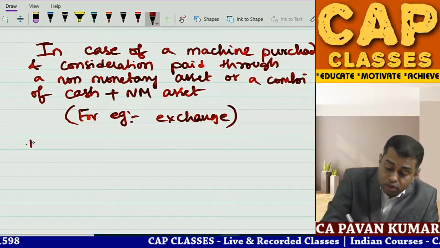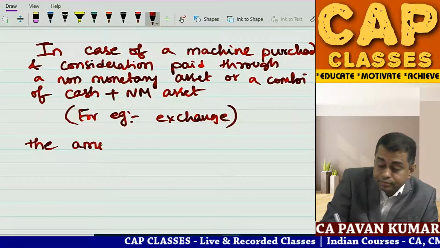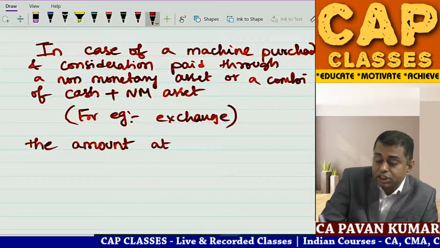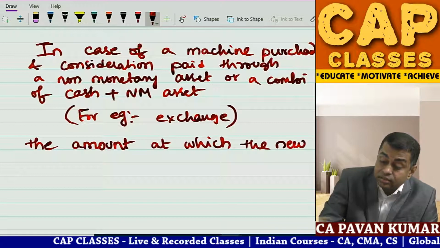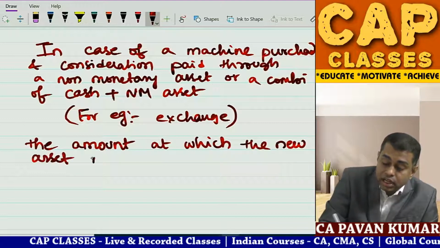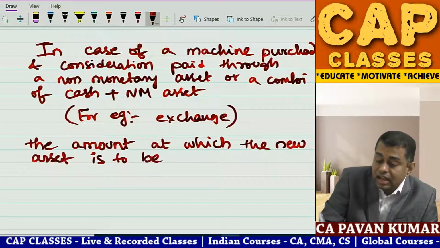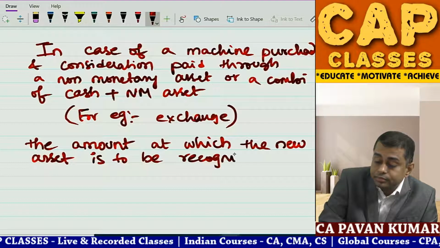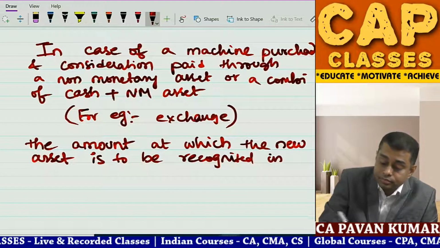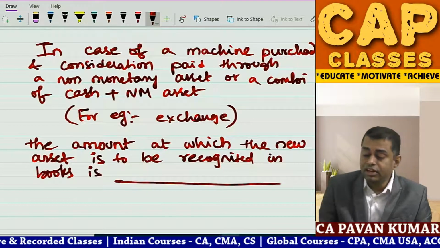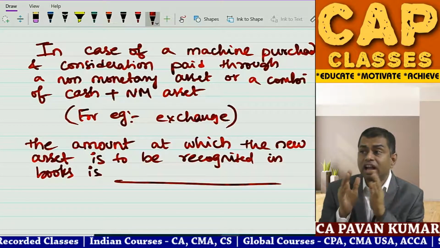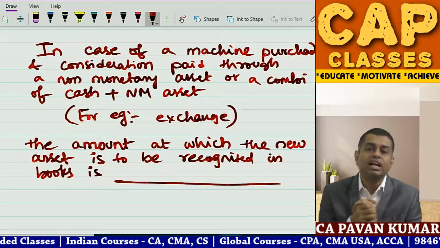The amount at which the new asset is to be recognized in books is, fill in the blank, dash.